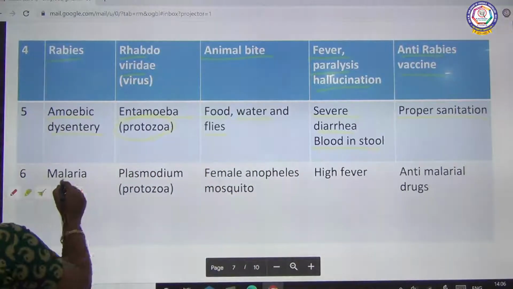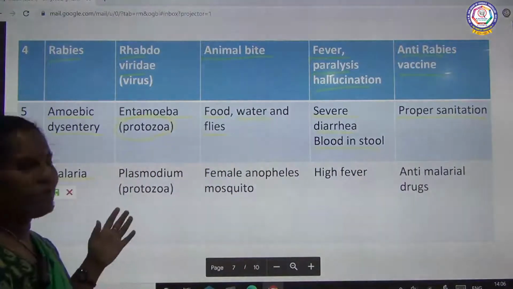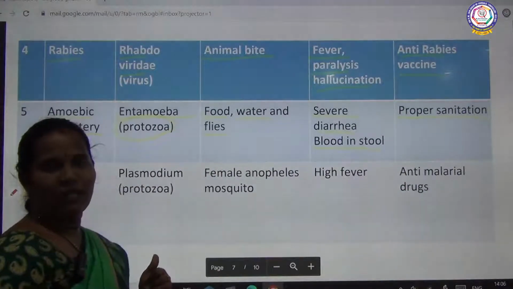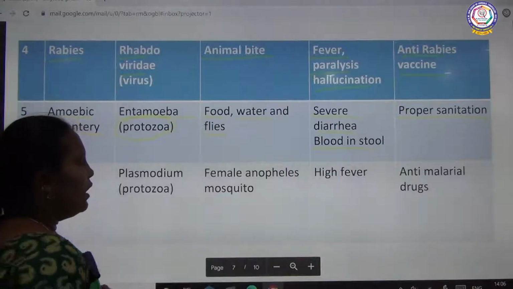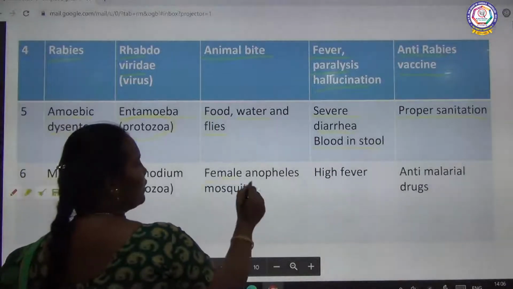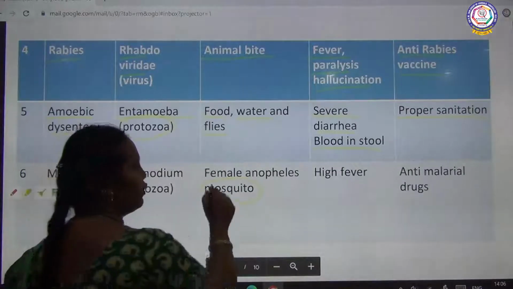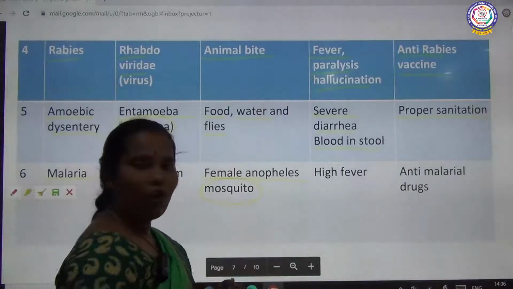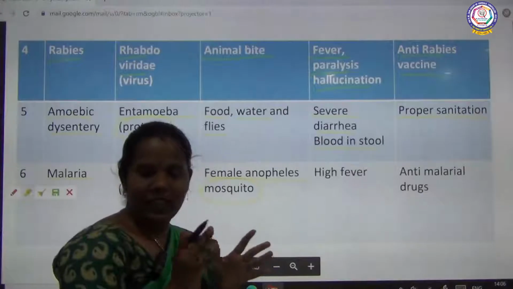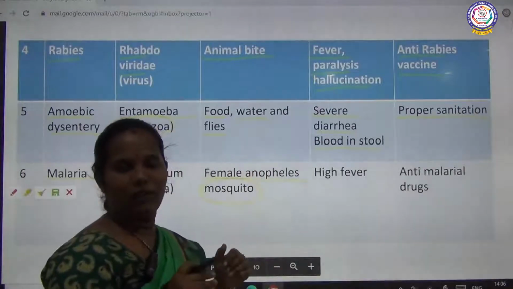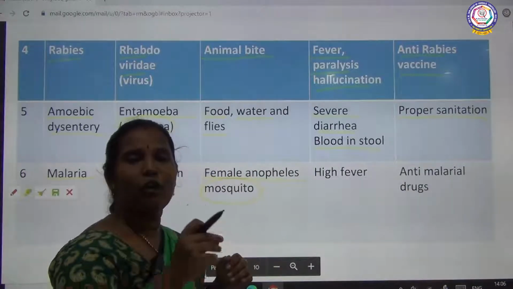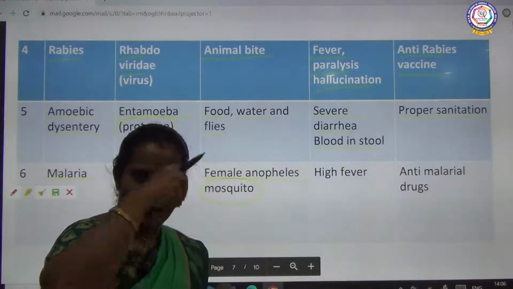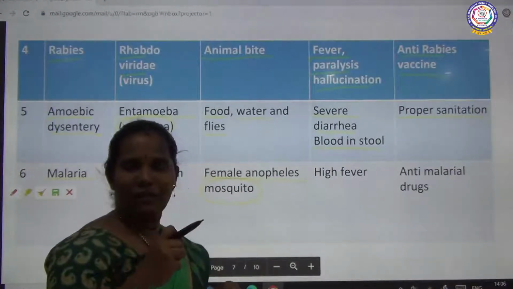Then the sixth one is malaria. Malaria is caused by Plasmodium. It is one of the protozoa. The carrier of malaria is the mosquito, the female Anopheles mosquito. This mosquito is the carrier. If the mosquito bites one person, it sucks the blood from that person.